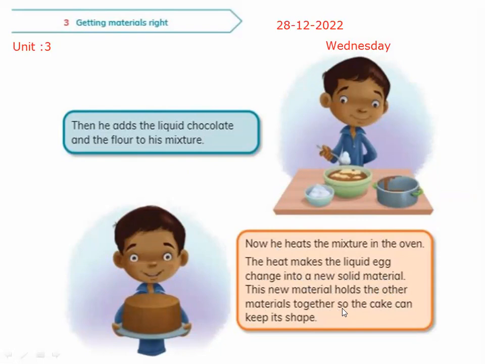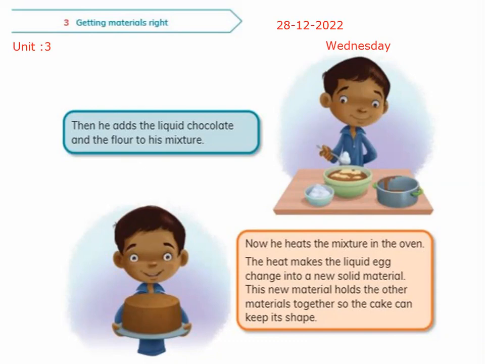So what he did, he melted the chocolate and he put the whole mixture together. Then he put the mixture in the oven to heat it. What happens? Egg is liquid, it changes into solid and it holds the other materials together so the cake can keep its shape.